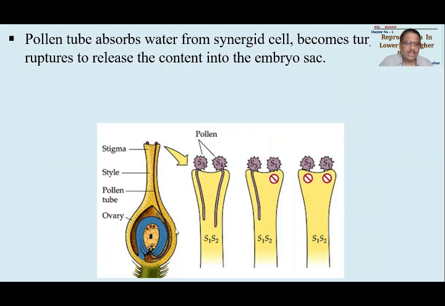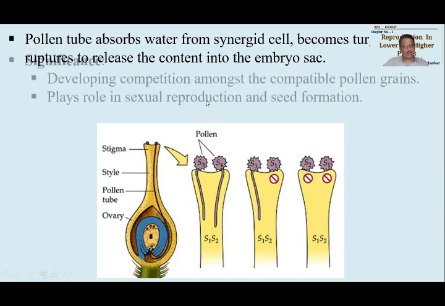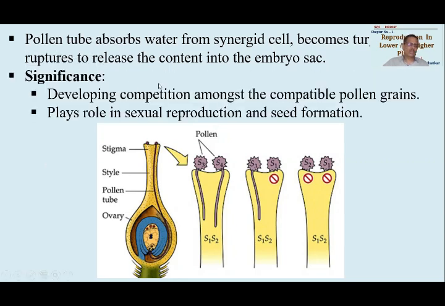So as a result, it absorbs water from this filiform apparatus, that is the synergid cells. The pollen tube will become turgid, and then it ruptures. When it ruptures, the pollen tube that contains the male gametes releases them inside, and these male gametes will carry out the process of fertilization. Okay, so this is all in all considered as pollen-pistil interaction.